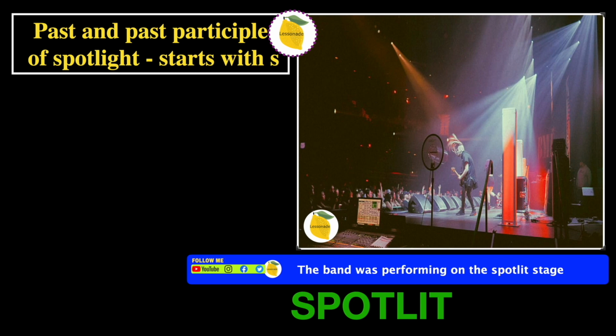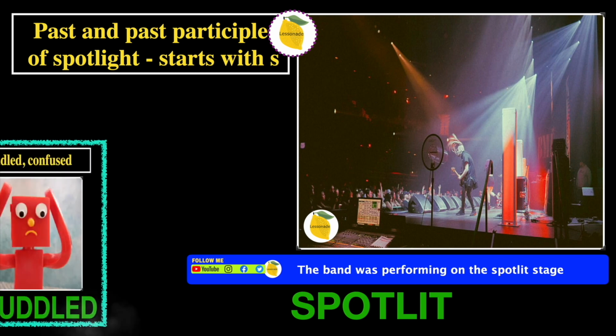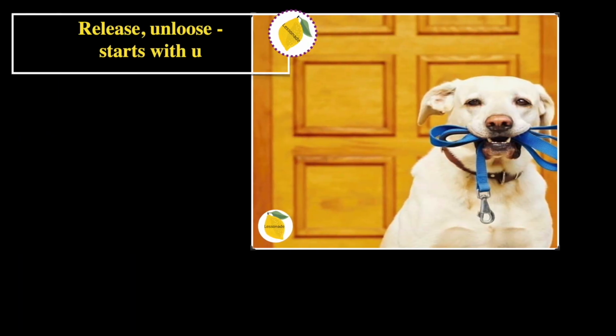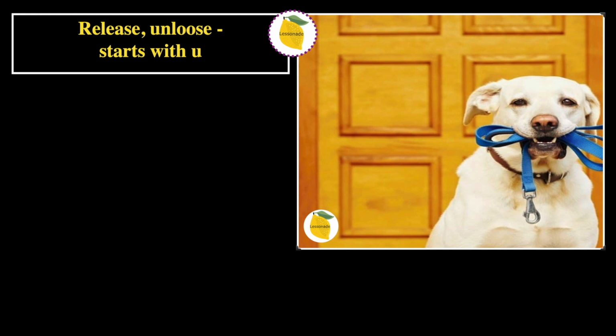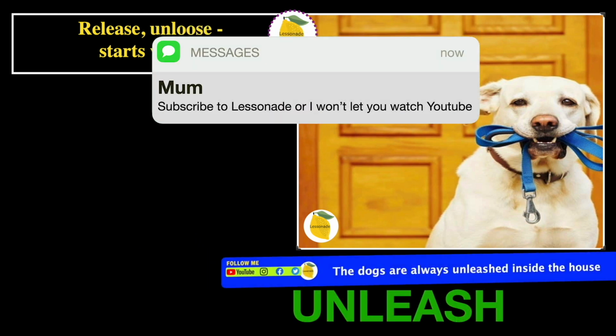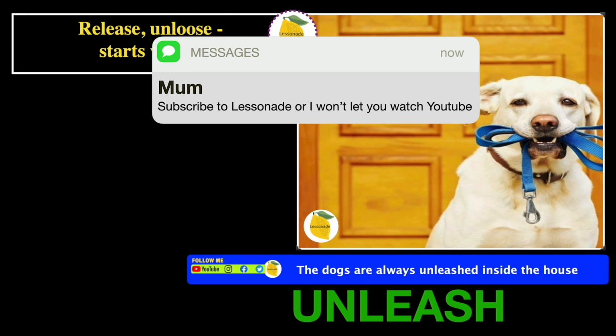So now let's recall the previous slide, and the previous slide is befuddled. Let's go on to the next one. Release or unloose starts with U. In this picture we can see a dog released from its leash. So this means the word will be unleash, and the sentence is the dogs are always unleashed inside the house.